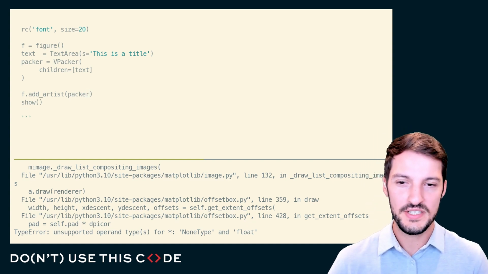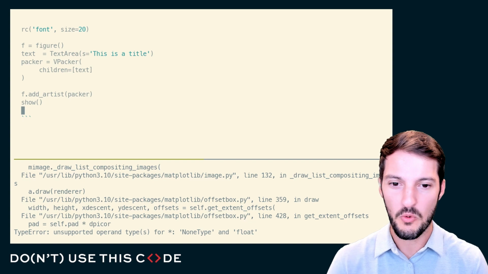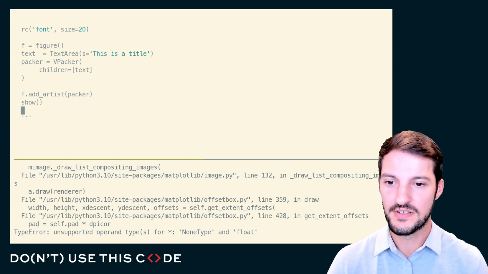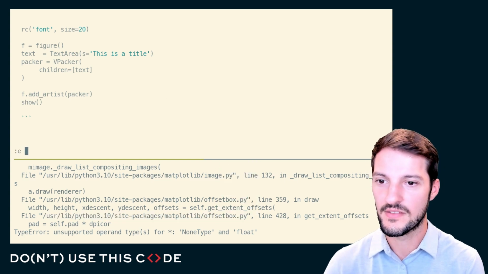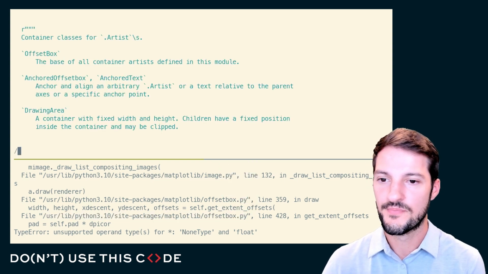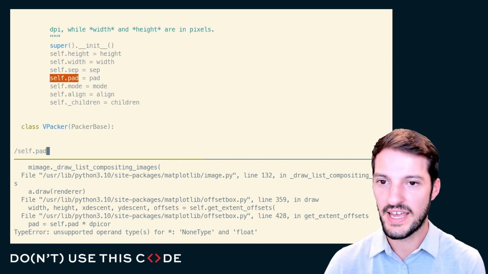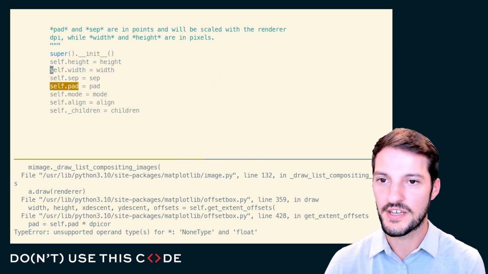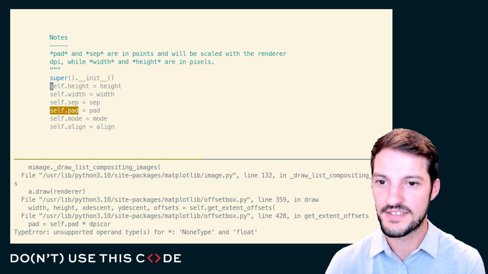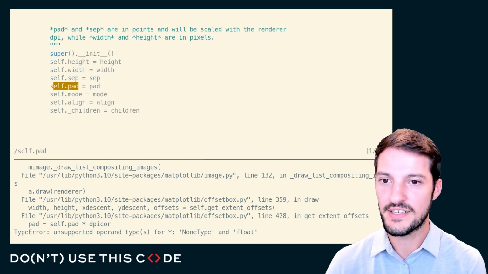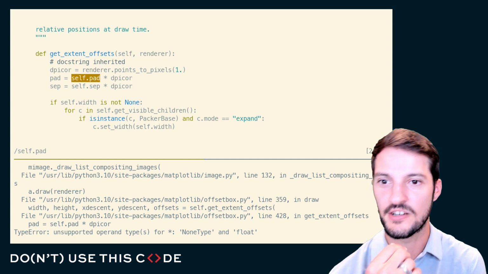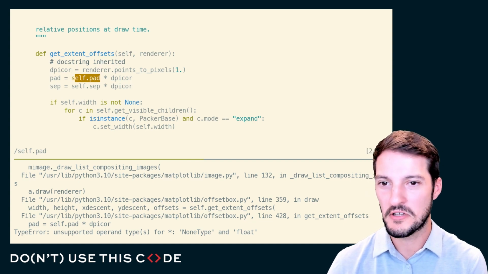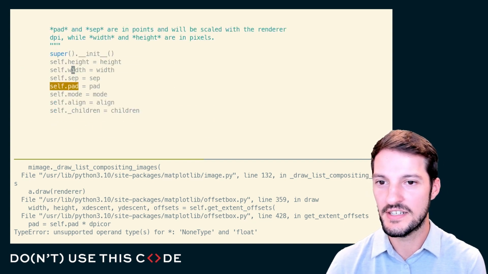And so what we see here is I might need to take one more dive back into this source code here, and let's go ahead and open this up as well. And let's look for self.pad. Okay, so self.pad is the pad from init, and that's got supered in, and this looks like the line in question that I got an error on. So for some reason, all I know is that self.pad is None.